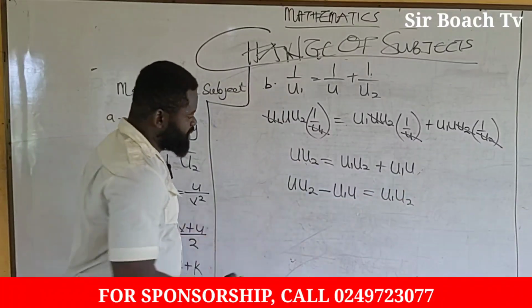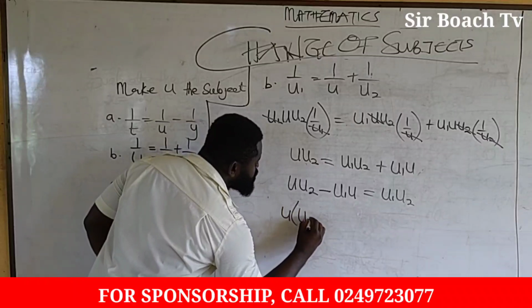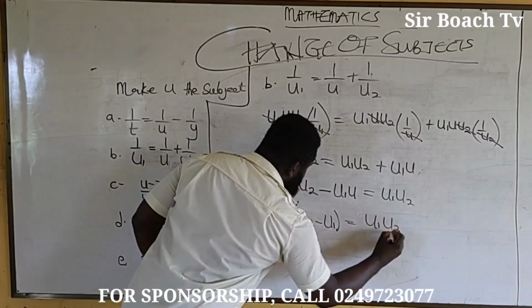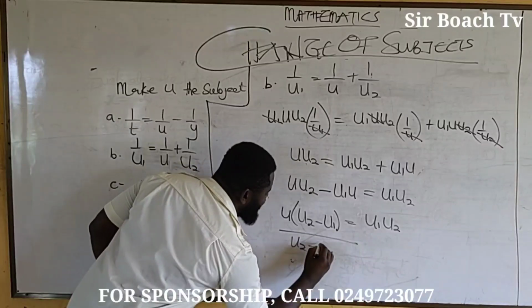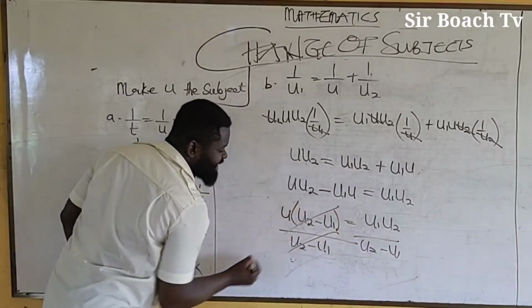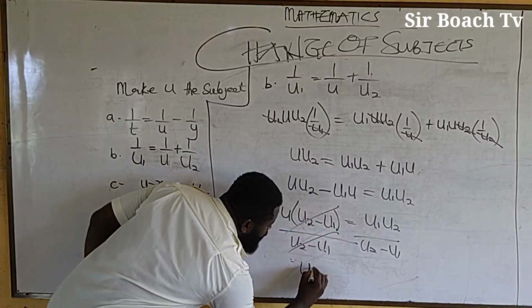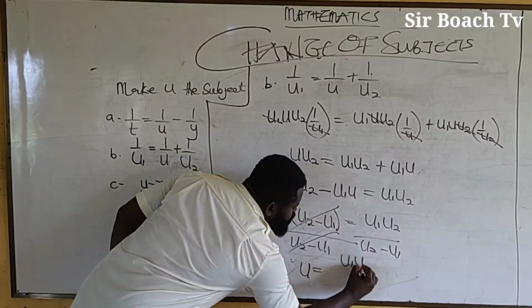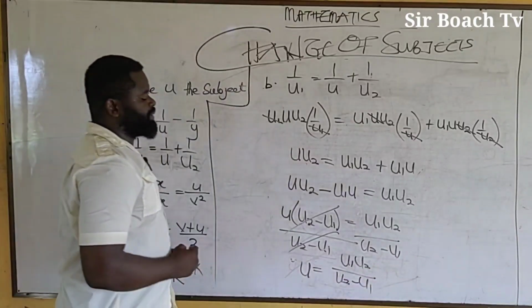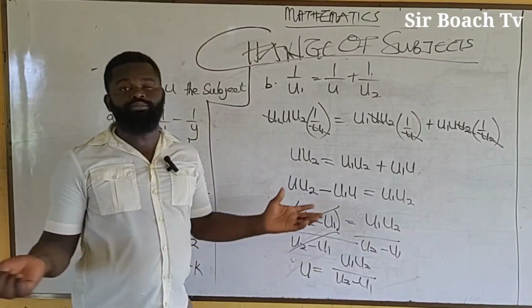Then we factorize from here. We bring the u out, then we get u times u2 minus u1 being equal to u1, u2. Then we divide both sides by u2 minus u1. So this and this will go away. Then we're going to get u being equal to u1, u2 all over u2 minus u1. That's our final answer. So simple like that.